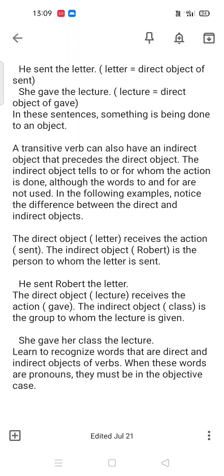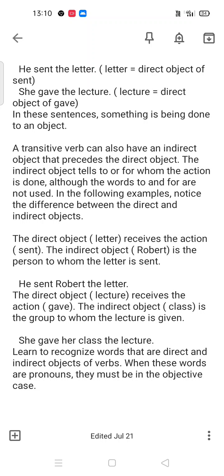If we say he sent Robert and we cut the words the letter, what did he sent? It is not a complete sentence. But if we say he sent the letter, it is a complete sentence. What he sent? He sent the letter.